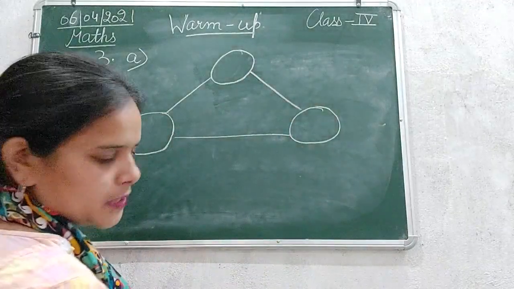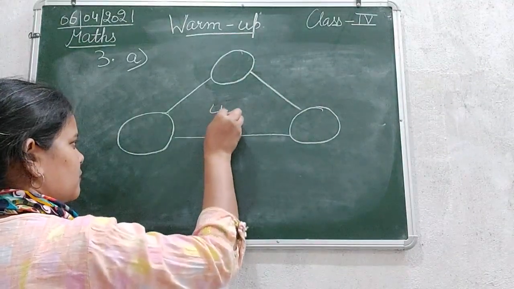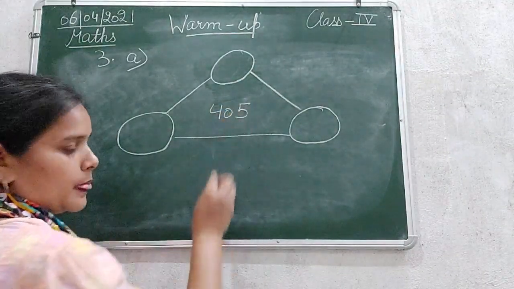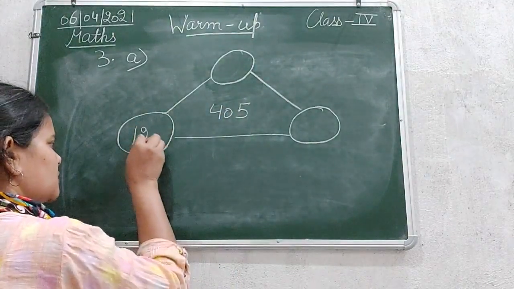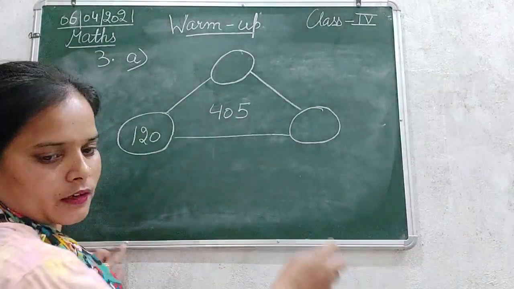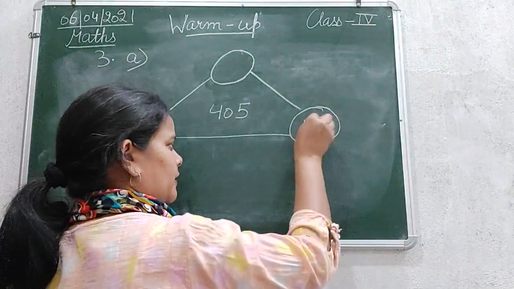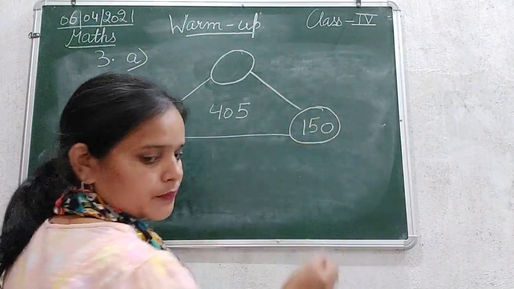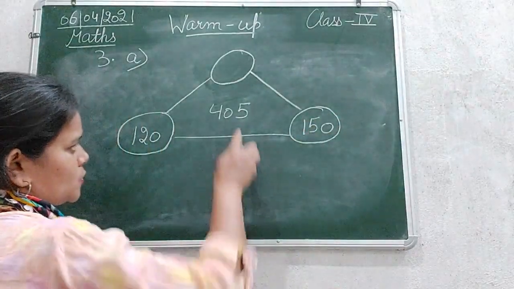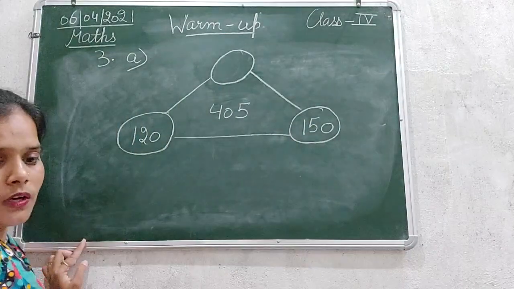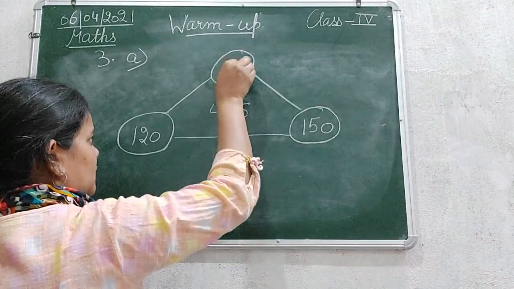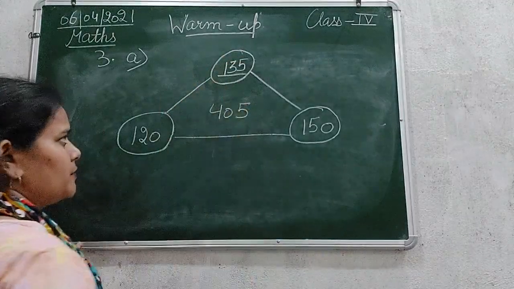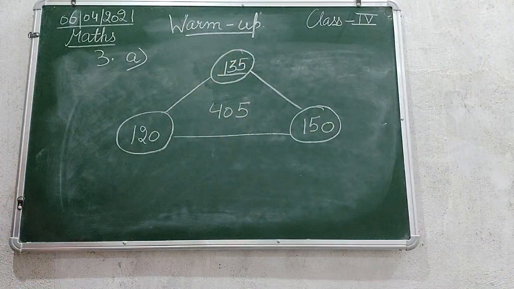Now the numbers they have written: 405 in the middle, here they have written 120, and here they have written 150. As we can see, this one is written in a little bit different color. Here there is 135, that is written in blue color.